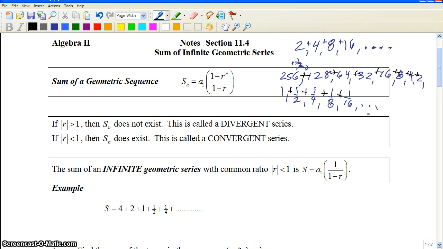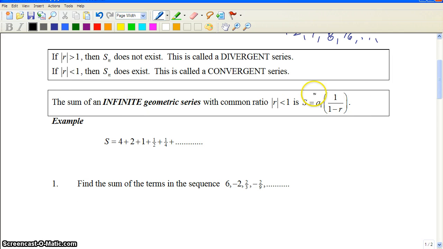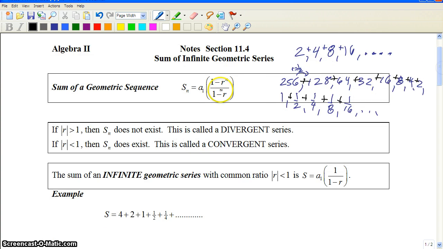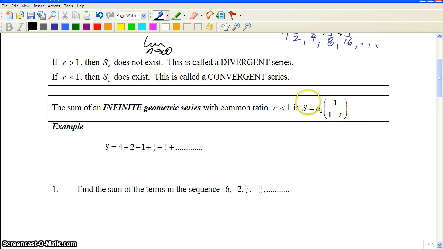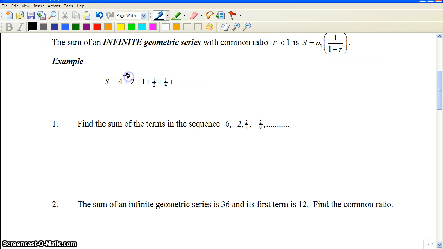All right, so that's where we get this formula for the infinite geometric series. The sum of a geometric series, as the limit of n goes to infinity, goes to a very specific value, which is this one right here. All right, so let's go on. This one's going to have a sum because it keeps getting smaller and smaller, because the ratio on this one is going to be 1/2.